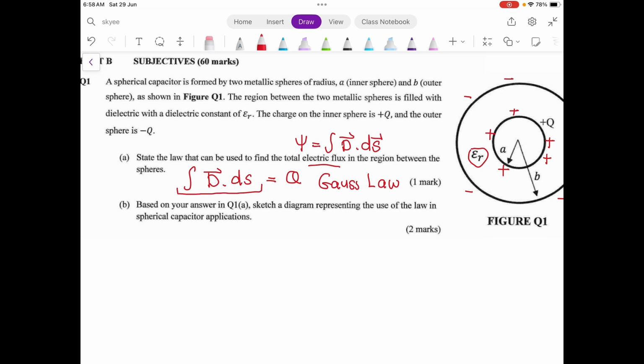Based on your answer in section A, sketch a diagram representing the use of the law in spherical capacitor applications. So you can sketch this.